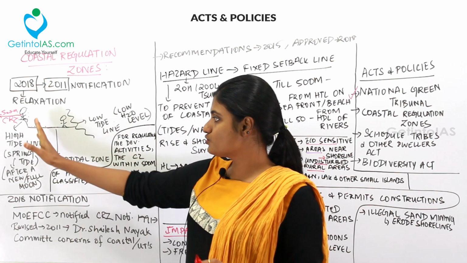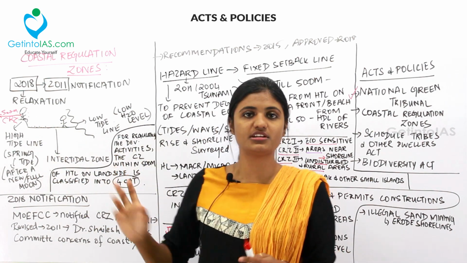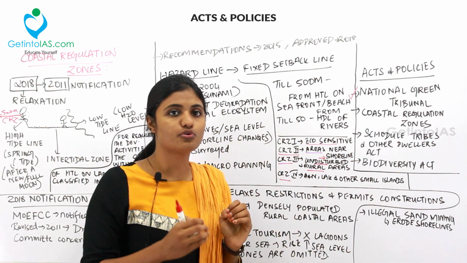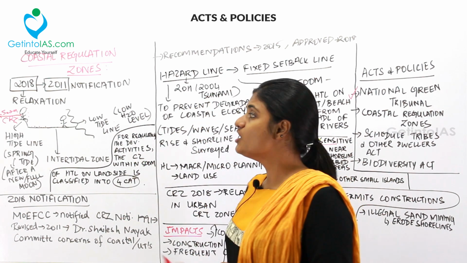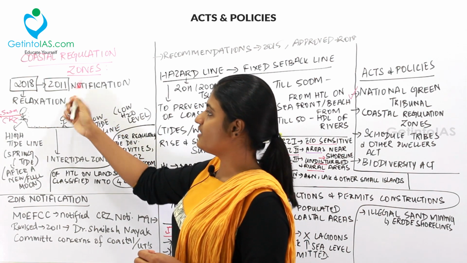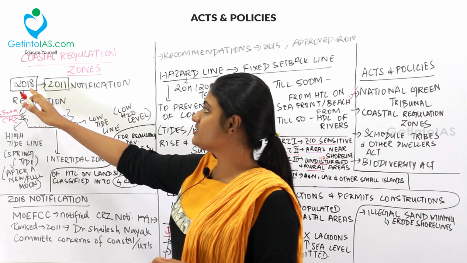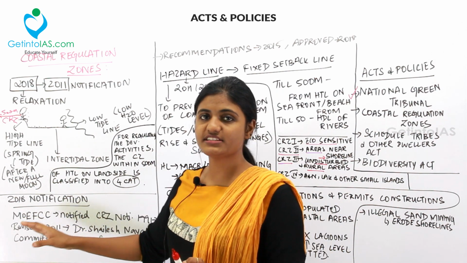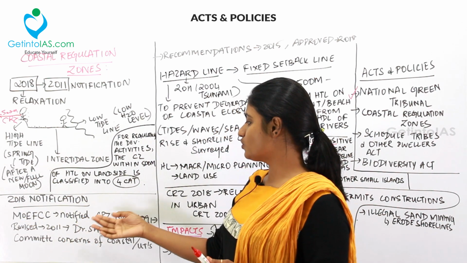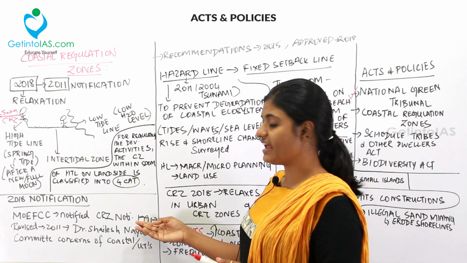So we saw what is a coastal regulation zone, why we need a coastal regulation zone, and the 4 types of coastal regulation zones. Now coming to the notification changes. So previously the 2011 notification was revised in 2018. Firstly, the Ministry of Environment, Forest and Climate Change notified the coastal regulation zone in 1991.